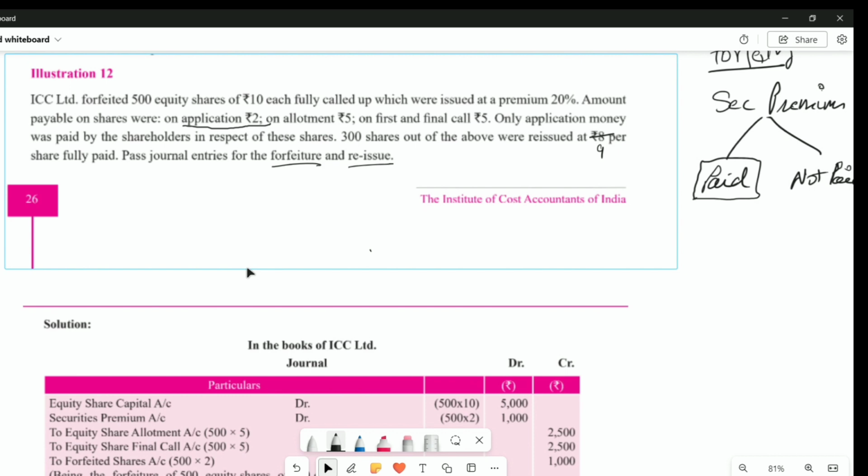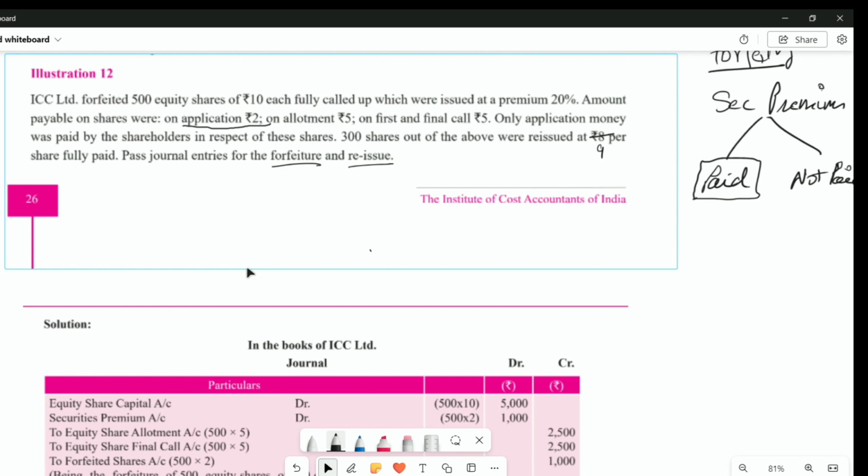So now equity share capital. What to write in front of equity share capital? It will be 500 into. You go back to your question and check how much is called up. Whatever is called up according to the question, that amount you put here. Be careful.